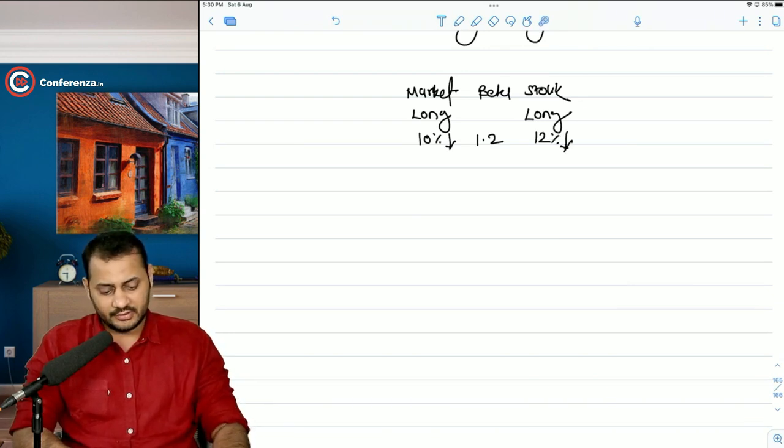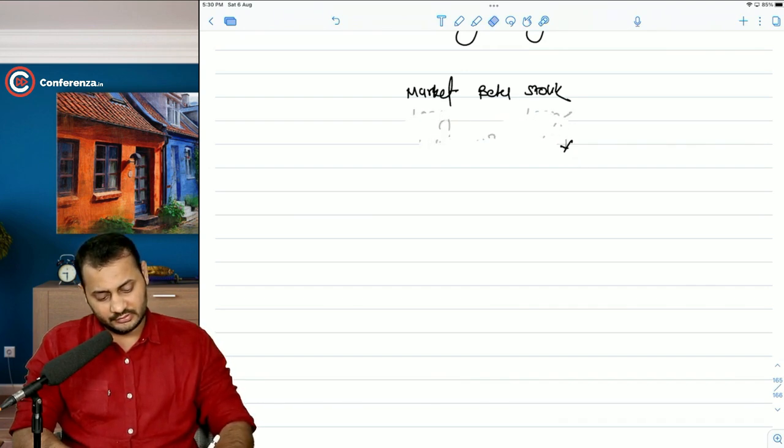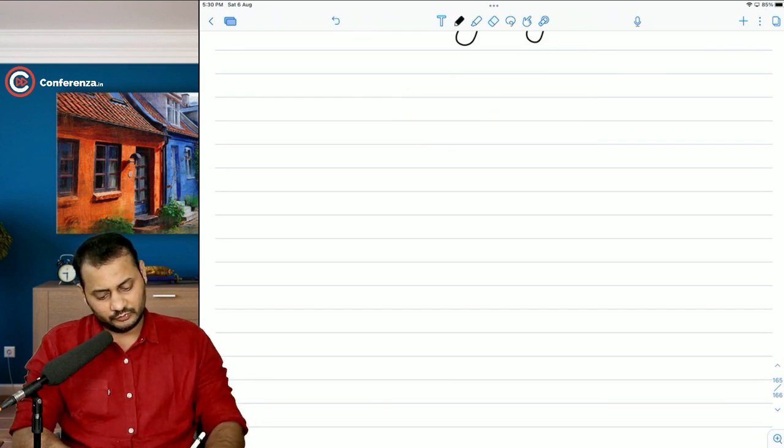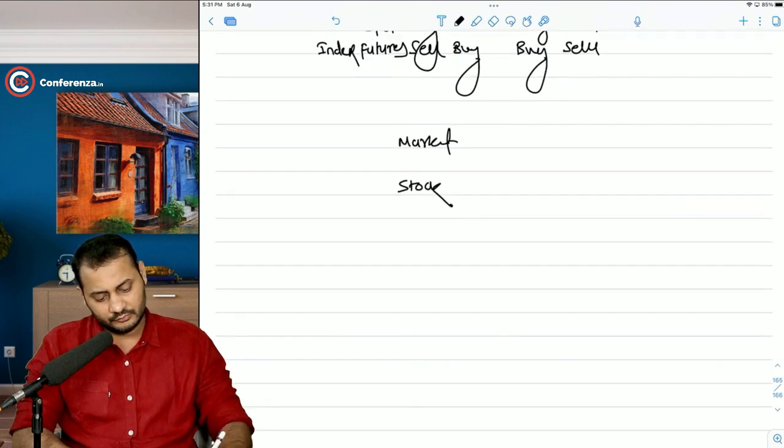In that case, you had a long position, both went down, you will suffer losses, right? Or we can just write it like this. Market, stock, long.